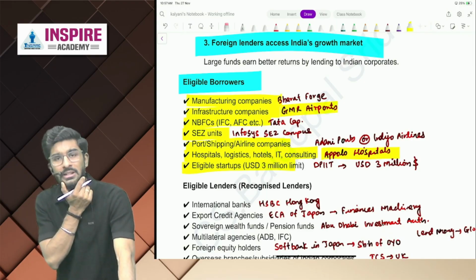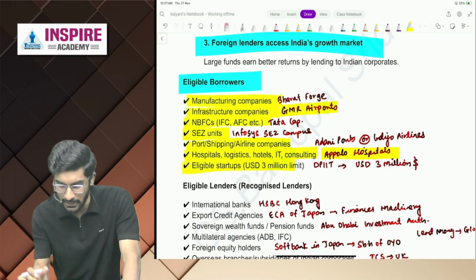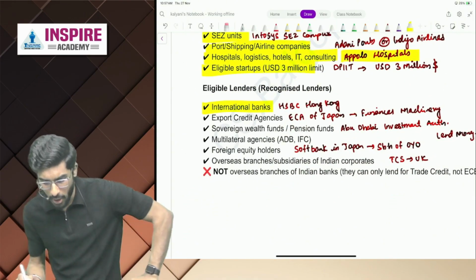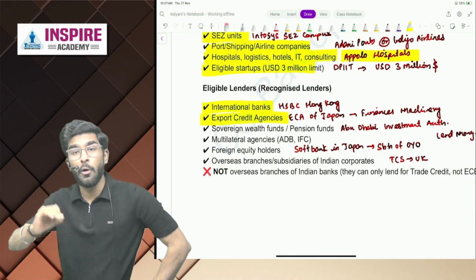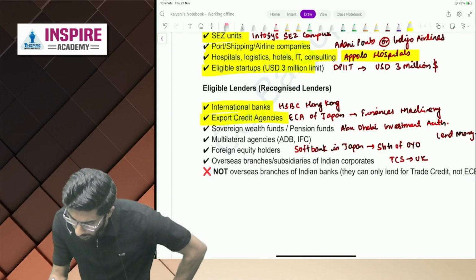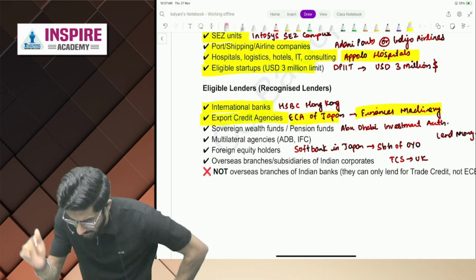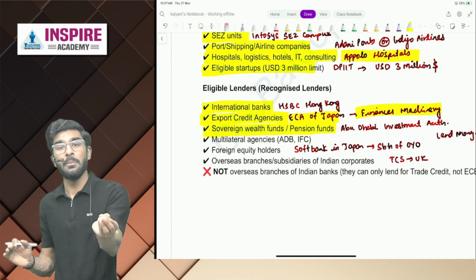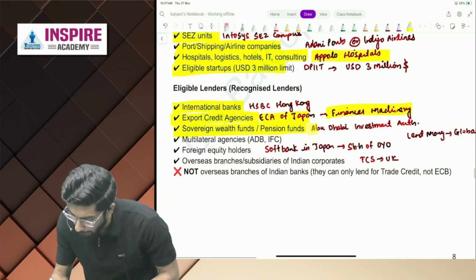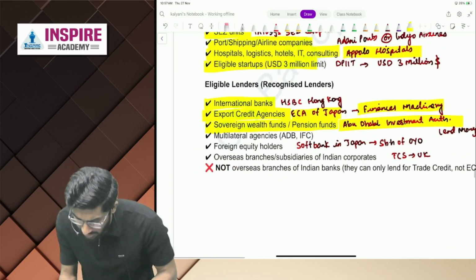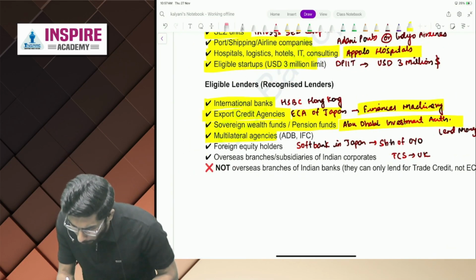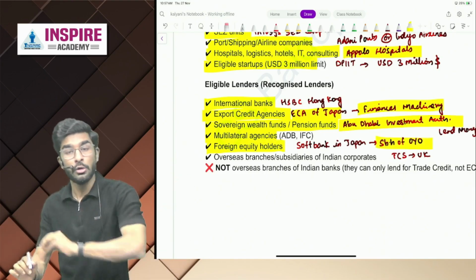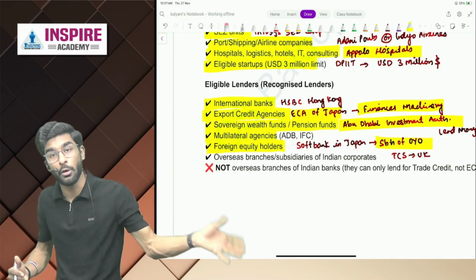Okay. Now people, let's understand who can be the eligible lenders. Number 1 is international banks like HSBC, Hong Kong. Number 2 is Export Credit Agency, like ECA of Japan, who finance machinery. Okay. Now next people, sovereign wealth funds, pension funds. Basically, sovereign means government. Example is Abu Dhabi Investment Authority. Next is multilateral agency, foreign equity holders, like SoftBank in Japan is the shareholder of OYO. So SoftBank being the shareholder of OYO, they can also lend money.